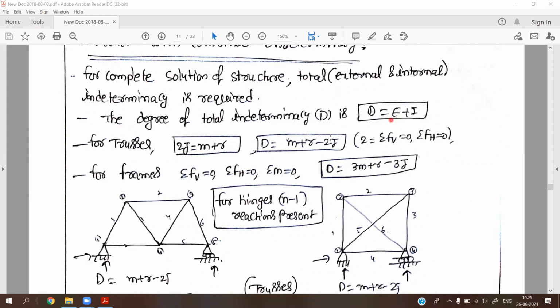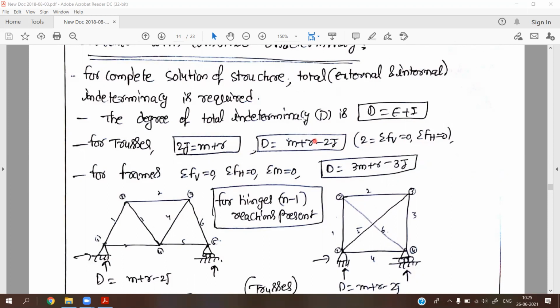External indeterminacy is reactions, and internal indeterminacy is members. Therefore, for trusses the degree of indeterminacy is m plus r minus 2j. Why 2? Because trusses have only two equilibrium equations: summation of vertical forces equal to 0 and summation of horizontal forces equal to 0. So at each joint we have two equations. These m and r are all unknowns.